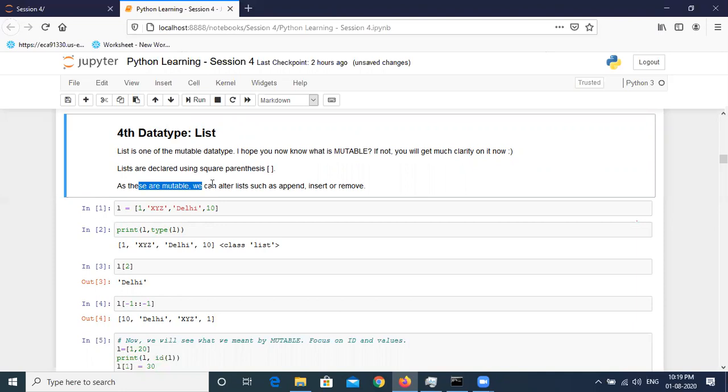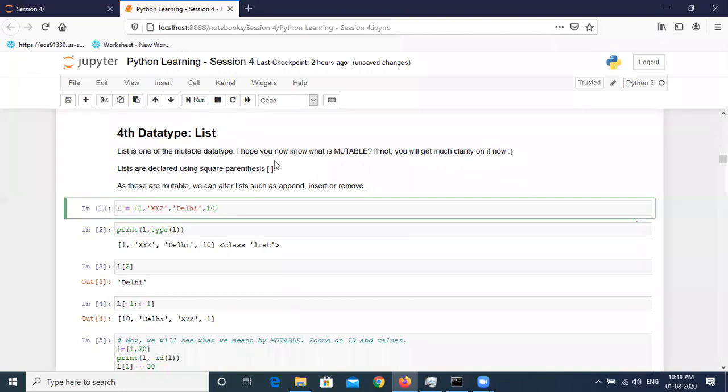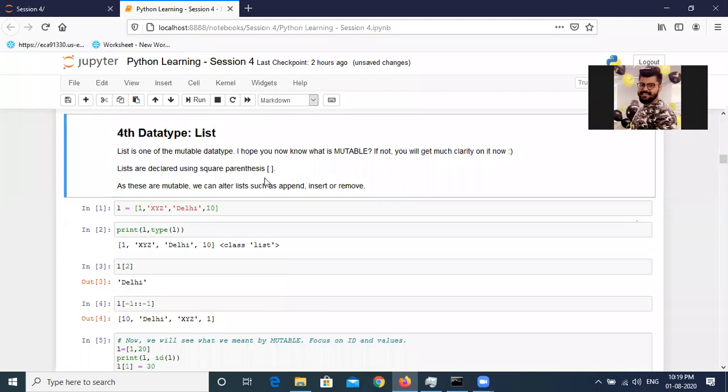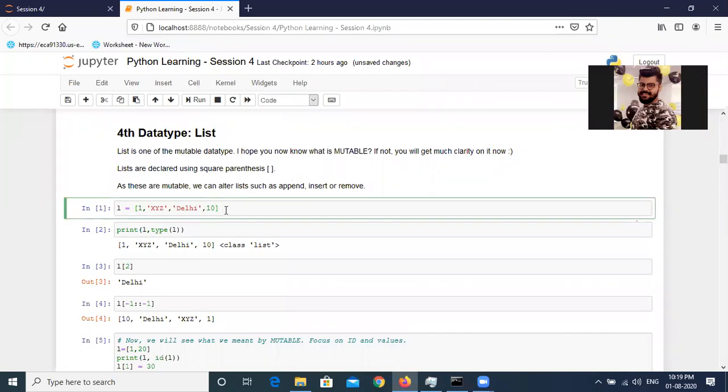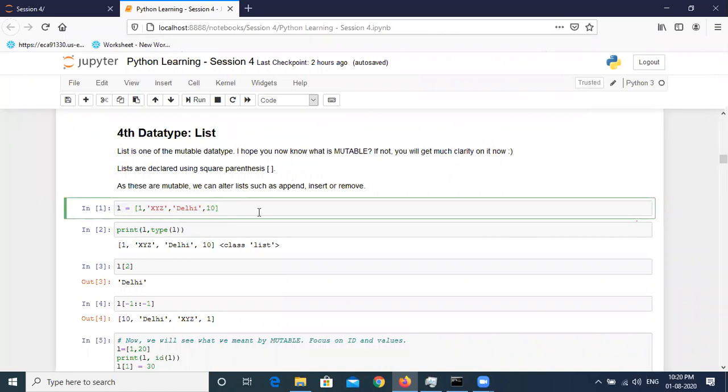As these are mutable, we can alter lists such as append, insert, or remove. All of these operations are possible on list. Now let's create a list using square brackets, as we created tuple using circular brackets. So we have to write L is equal to, this can be any variable name. I just took L, and you put square brackets, and inside square brackets just pass multiple values as we did in tuple. And again, list can also take heterogeneous elements as I have just defined.